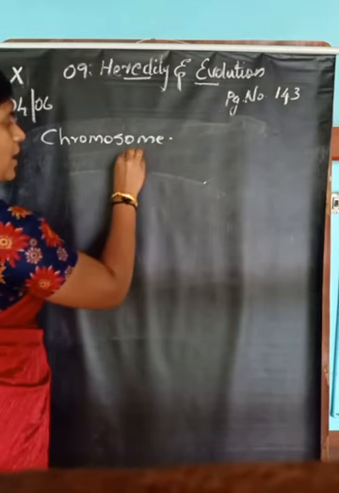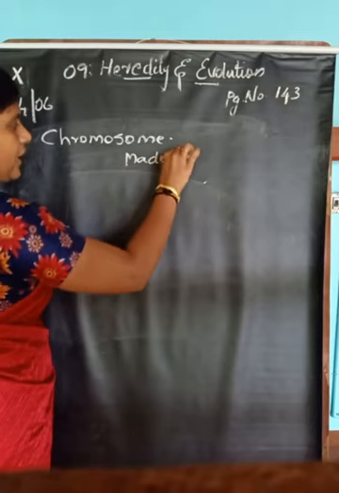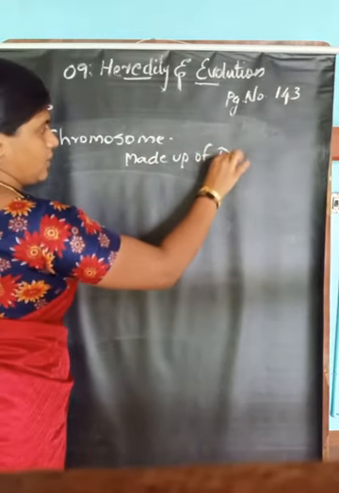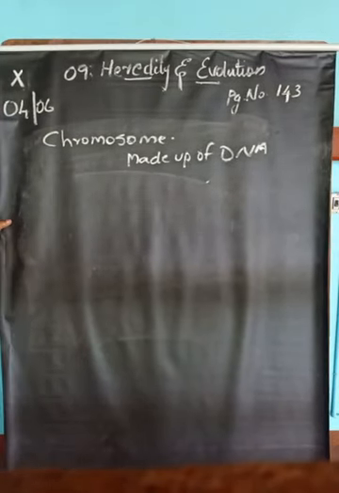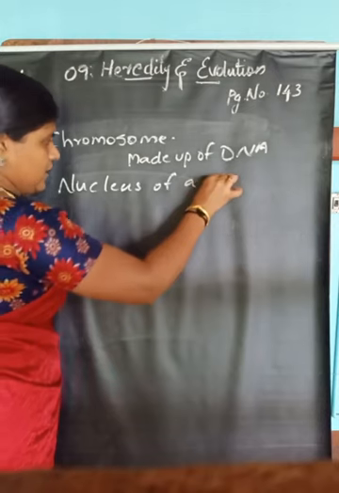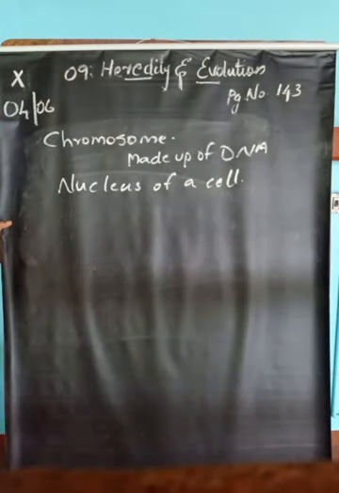So chromosomes are made up of DNA, and they are thread-like material found in the nucleus of a cell.